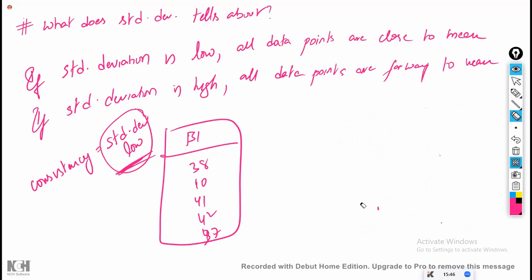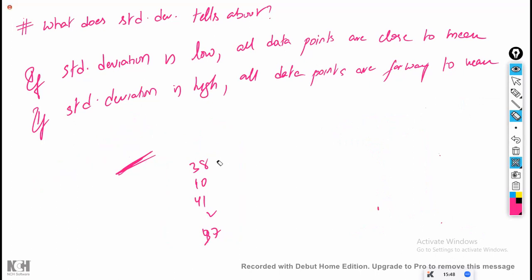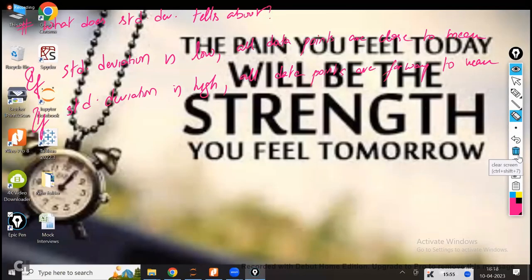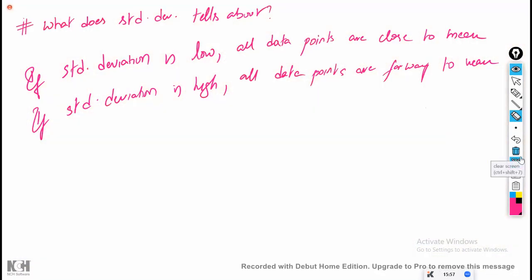Now, all these examples are related to standard deviation. So if the standard deviation is low, all the data points are close to the mean. Simple. Is that clear, guys? So this is one of the interview questions.